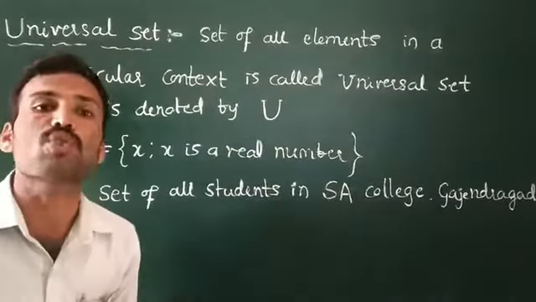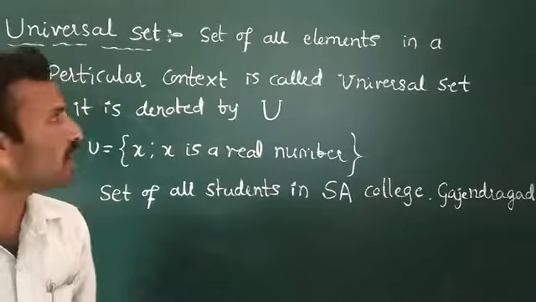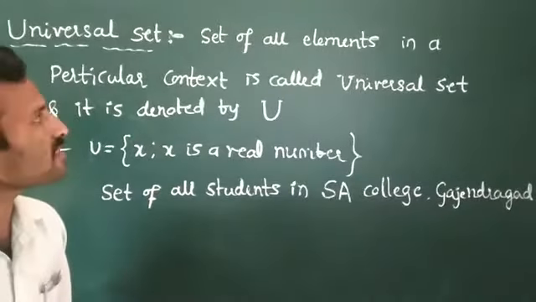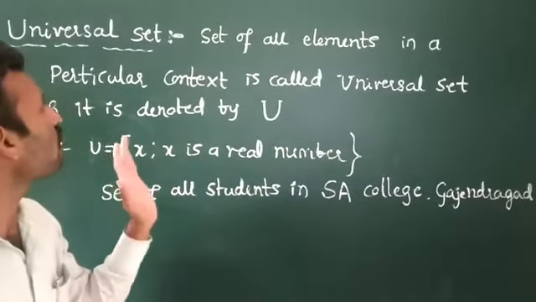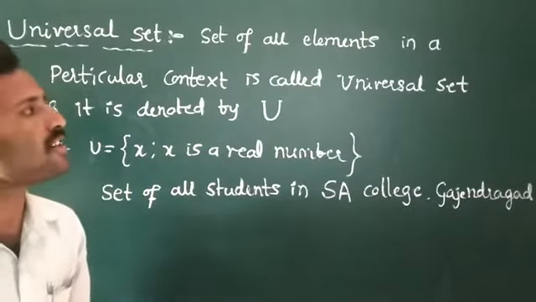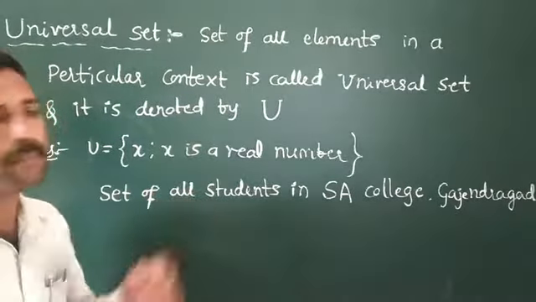This type of set is a universal set. ಅಂದ್ರೆ ನಾವು ವಿಶ್ವಗಣ ಅಂತ ಕರಿತೀವಿ. That is, universal set is defined as the set of all elements in a given or particular context, and it is denoted by capital E.